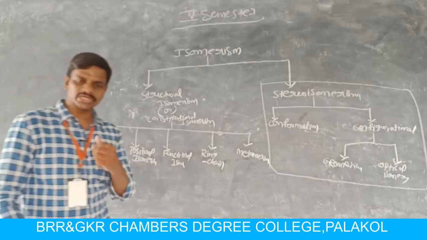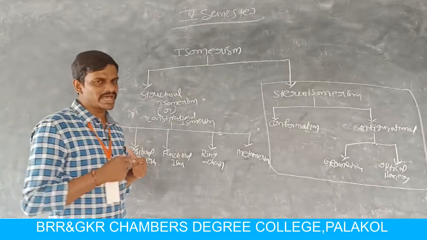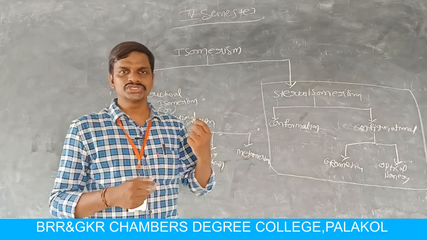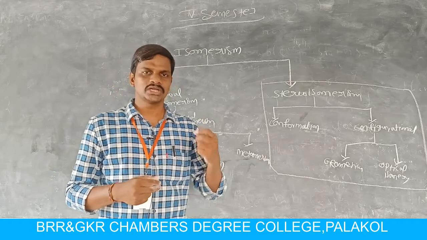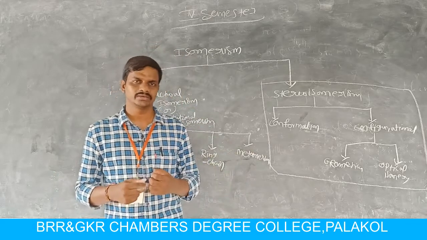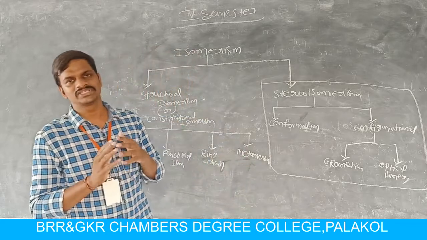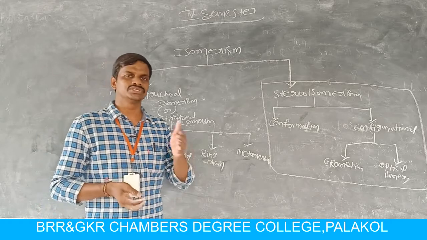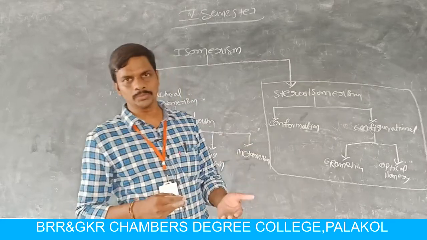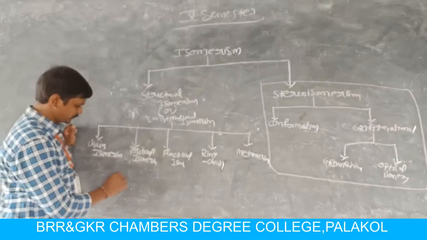So what is positional isomerism? Positional isomerism means compounds having the same molecular formula, but the position of the functional group or substituent is different, but the base carbon chain is the same. The carbon chain is the same, but the position of the substituent or functional group is different. Let us see a few examples.